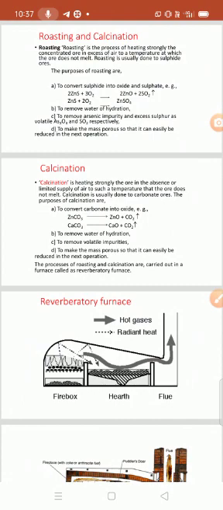This method is applicable to make the mass porous so that it can be easily reduced in the next stage. It is difficult to reduce sulfide ore to a metal, and hence it should be converted into its oxide before reduction. That's why conversion of sulfide into its oxide form takes place, and after that the next process is reduction.